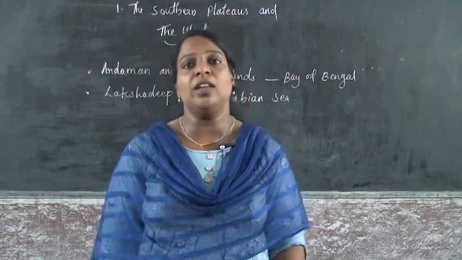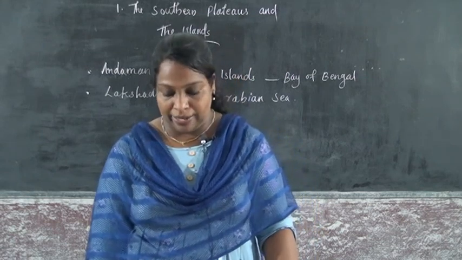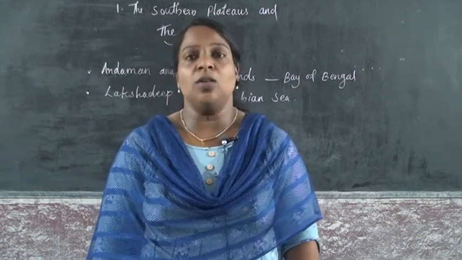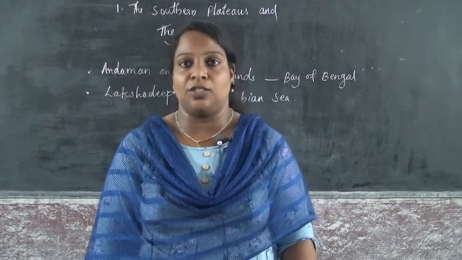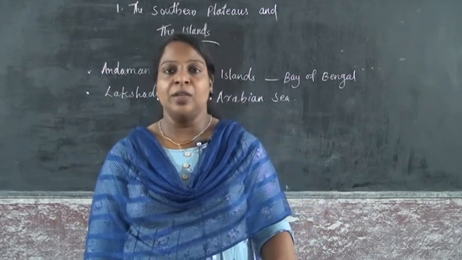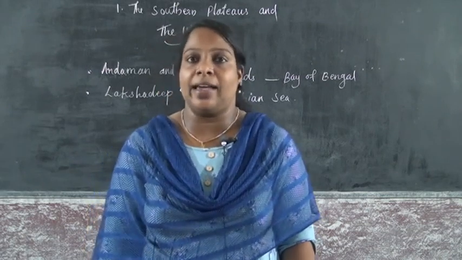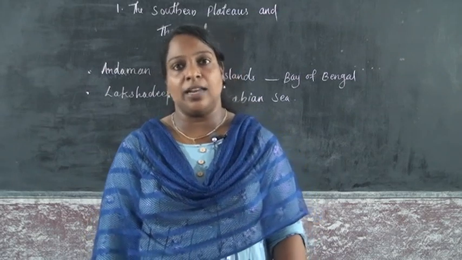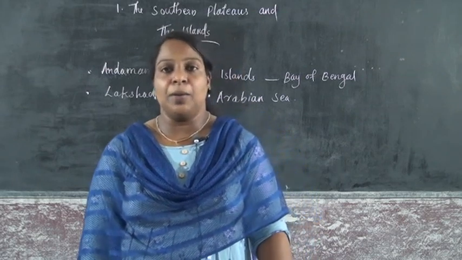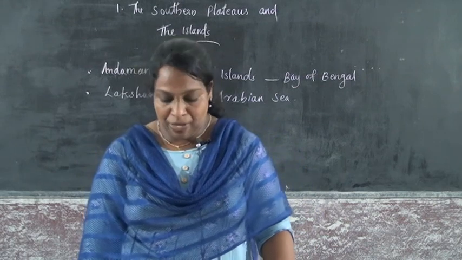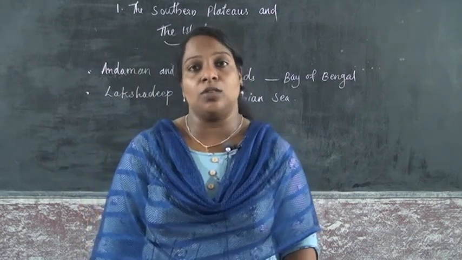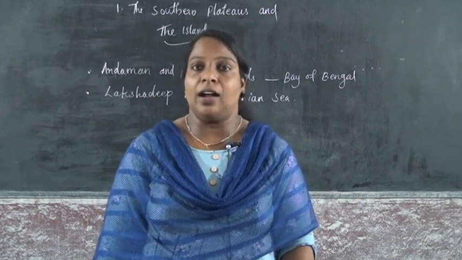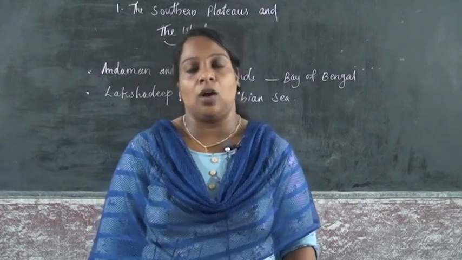The Cellular Jail is in the Andaman and Nicobar Islands. This area is also a major tourist attraction. The second island group is Lakshadweep, in the Arabian Sea. The people speak Malayalam, and their main occupation is farming, cultivating rice and coconut.